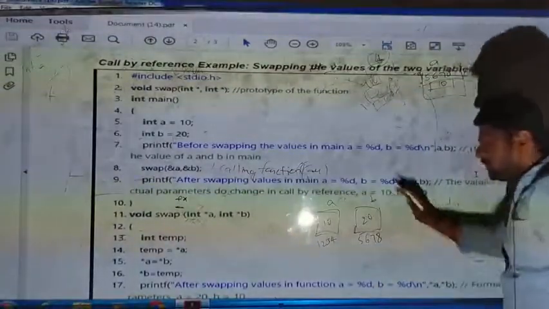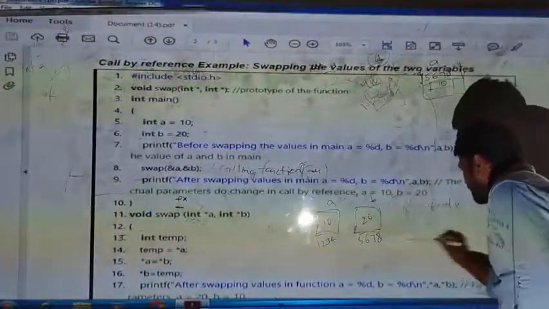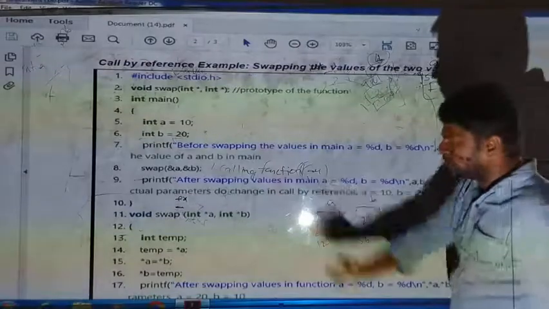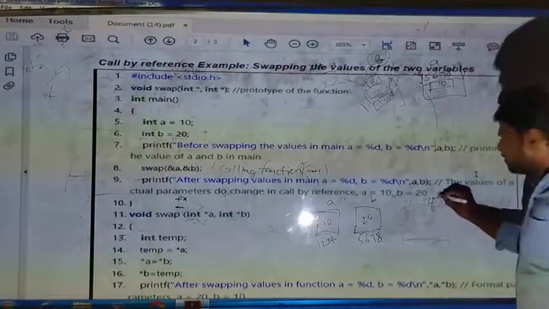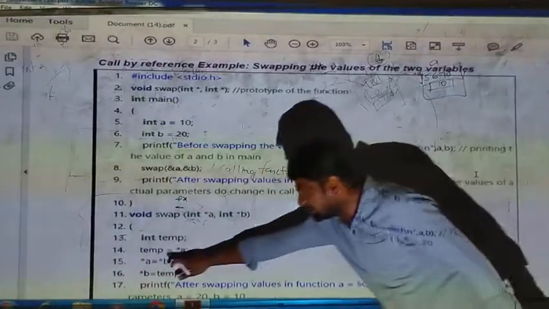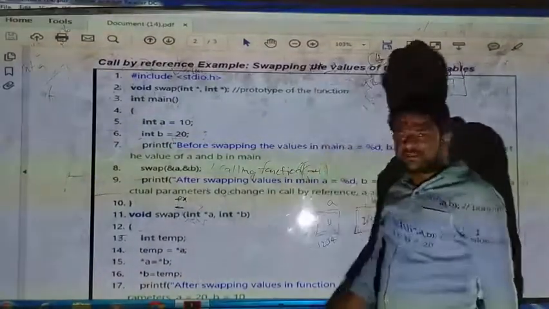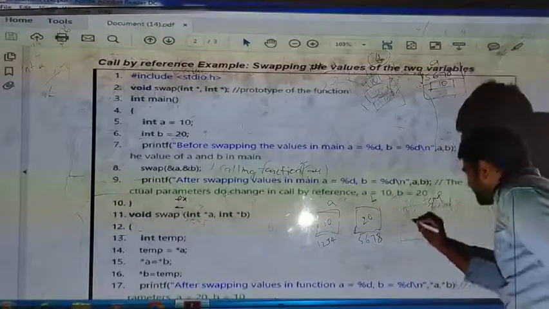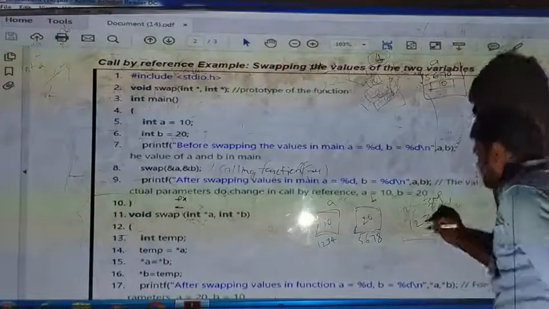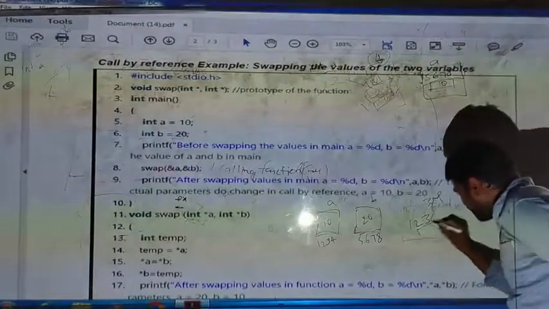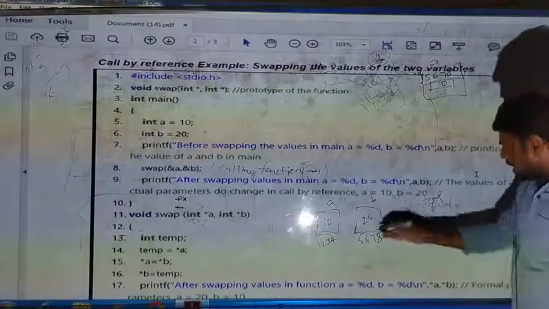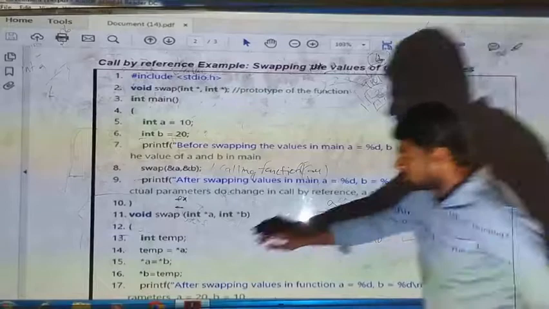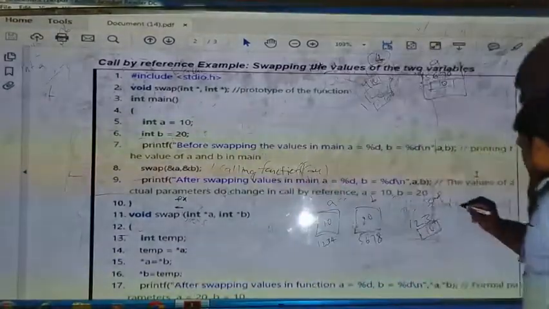So I am declaring an integer type variable temp. In that, what am I storing? Temp is equal to pointer a, meaning the address of a I am storing here, 1 2 3 4. At 1 2 3 4 I will have the value 10. So after that, pointer a will be empty, right?